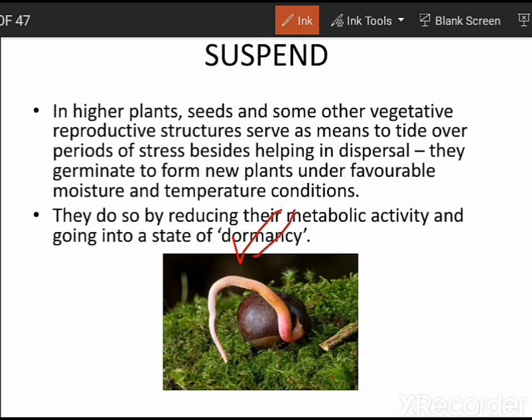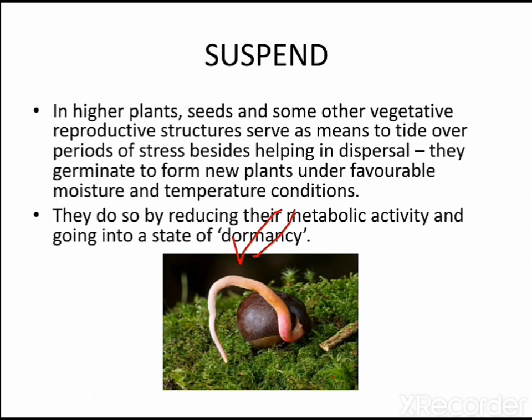Once the condition becomes favorable, they are ready to germinate, and there are certain factors which are responsible for causing dormancy and also for removing dormancy, and this was asked in NEET 2020. So investigate from the NCERT textbook, chapter number 15, class 11th, what are the factors responsible for dormancy and what are the factors helping the seeds to overcome dormancy, and comment in the comment section below. That's an assignment for you so that you can correlate your class 11 topics as well as class 12 topics.